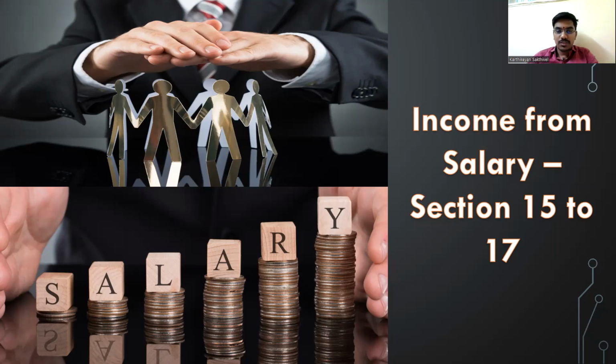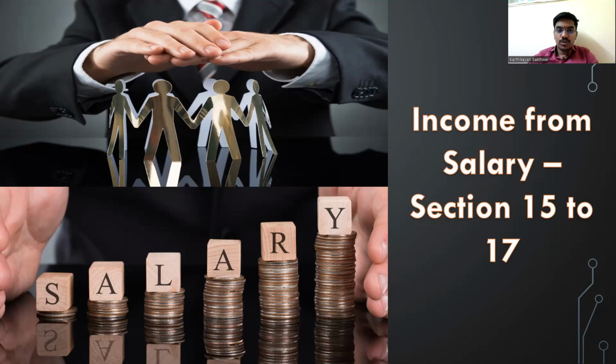Salary is sections 15 to 17. 18 to 21 is repealed. 22 to 27 is income from house property. 28 to 44DA is PGBP. Then from 45 to 54GB, it will be capital gains. And then from 55 to 57, it will be income from other sources.